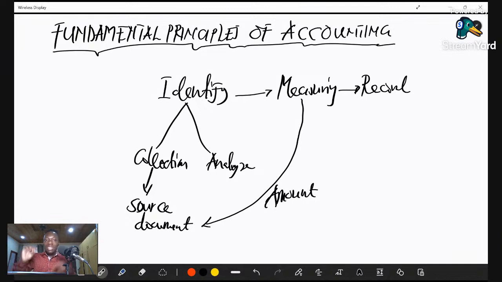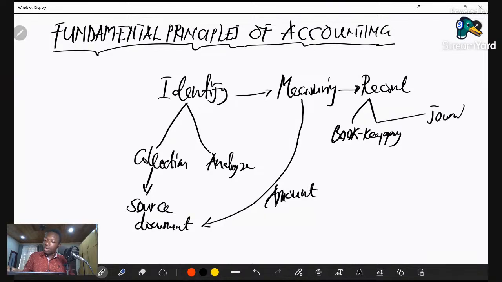These are the three things that we need to understand when it comes to the definition of accounting, or when it comes to accounting for transactions that have monetary substance. I believe that is clear. So after measuring the item, we move on to the recording stage. The recording stage has to do with what we call bookkeeping and journal entries. I will explain that. Let me write it up for you.